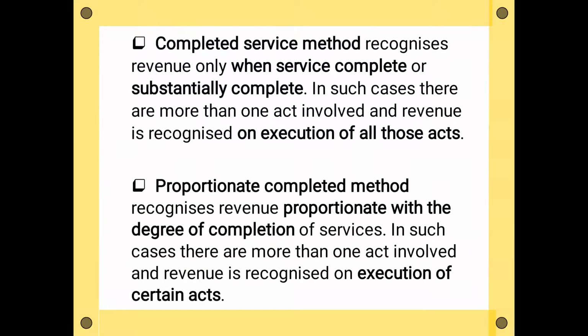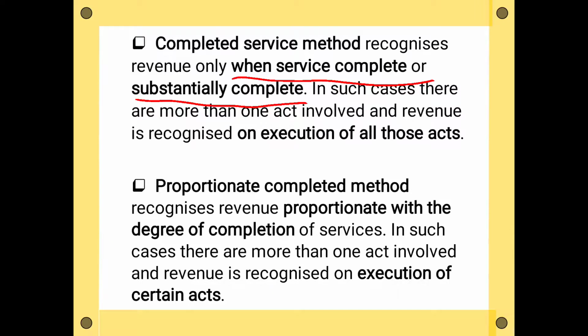So these two methods are given here. The first method is the completed service method. Under this method, revenue can be recognized only when the service is complete or substantially complete, right? Either the service should be completed 100% or it should be substantially complete, maybe 90%, 95%. So it depends upon your service contract, right?